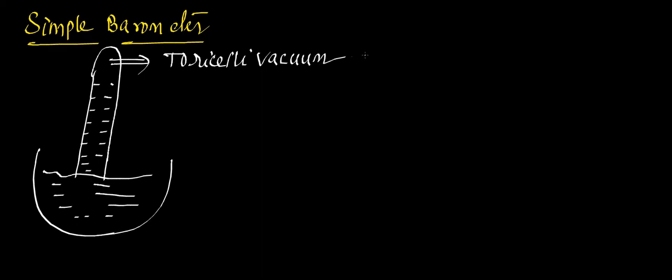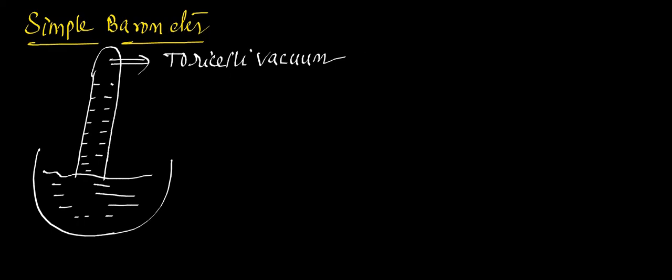Why is that empty space called vacuum? Because it doesn't have even air. Even air is not present in that. That's why it's called vacuum. And why was it called Torricelli? Because he proposed this, right? He invented this. That's why.